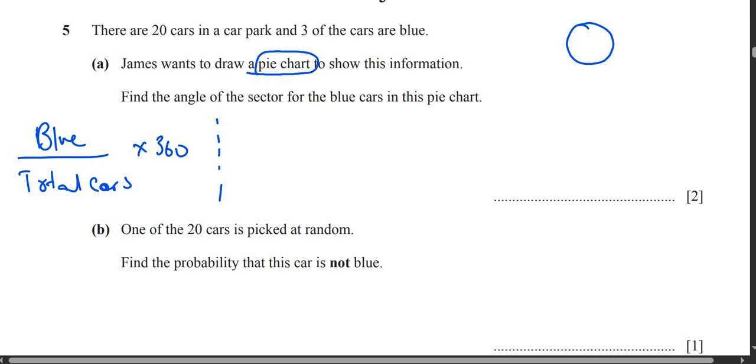So how many blue cars do you have? 3. How many total cars do you have? 20. Multiply that with 360. You get 54 degrees. So do not forget to write degrees.